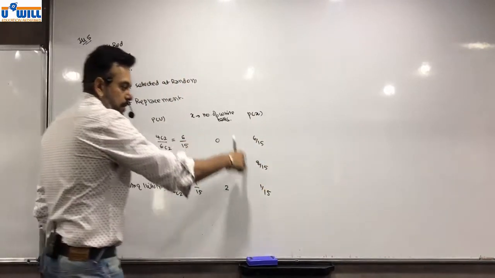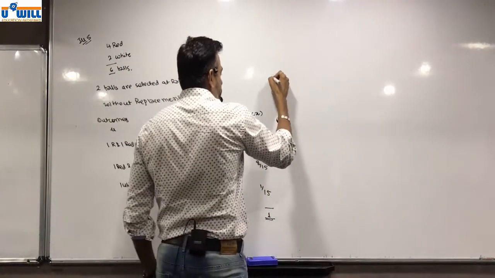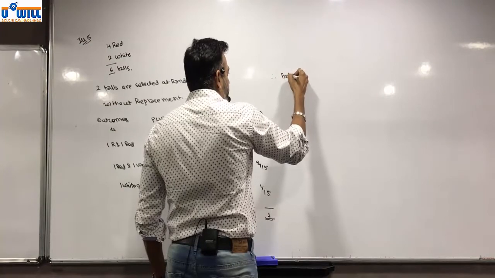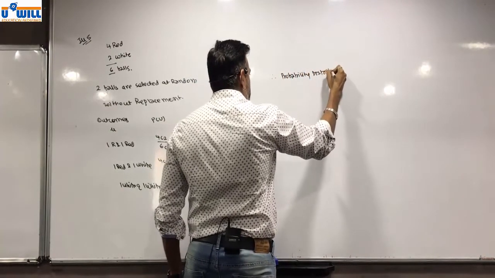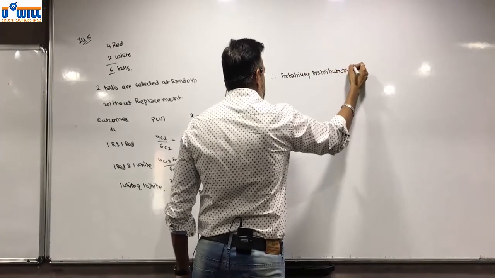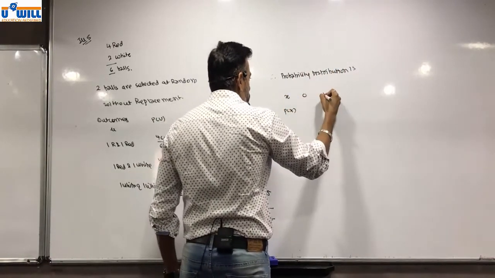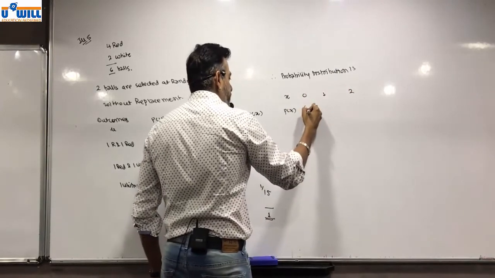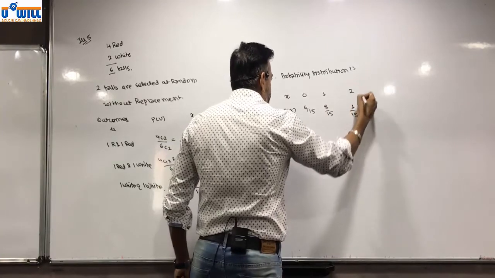Is the total equal to 1? Yes. Therefore, probability distribution is x and p of x: 0, 1 and 2, 6 by 15, 8 by 15 and 1 by 15.